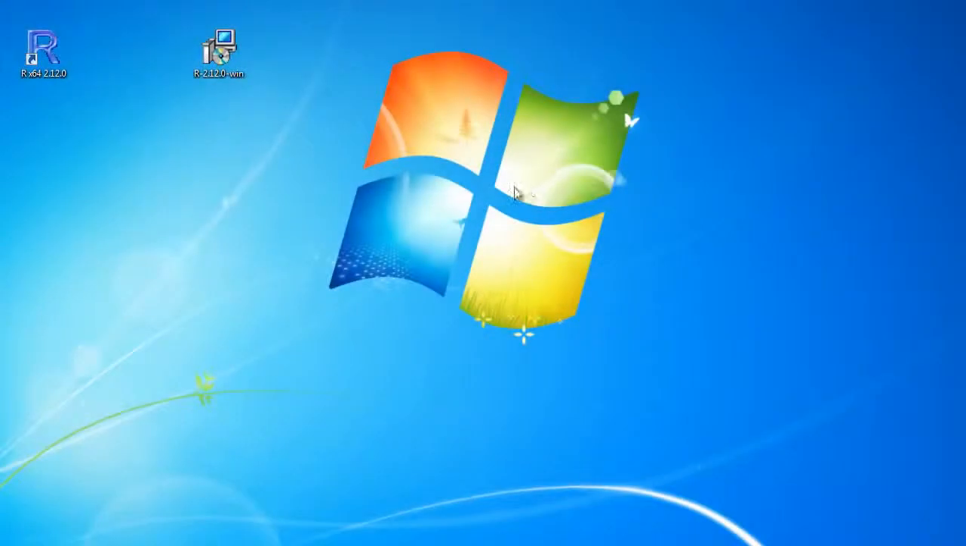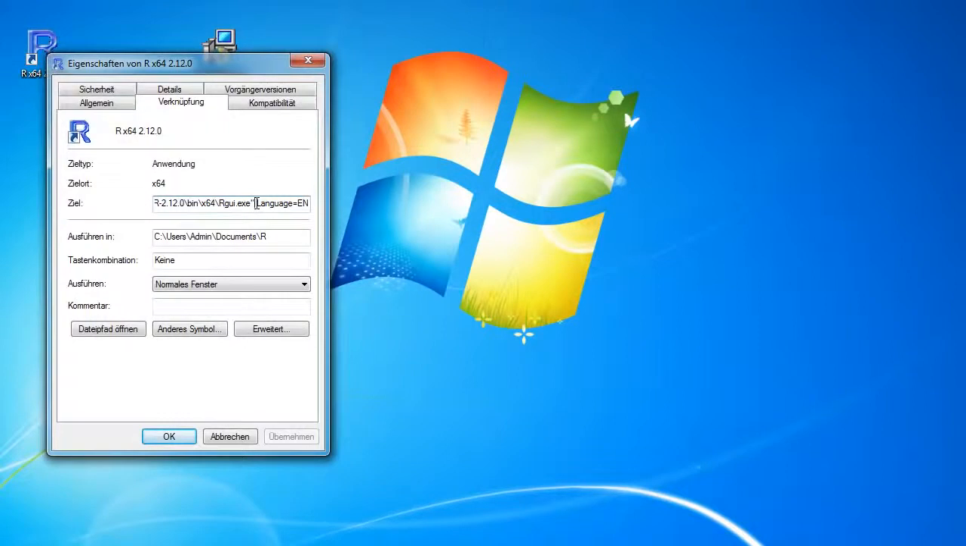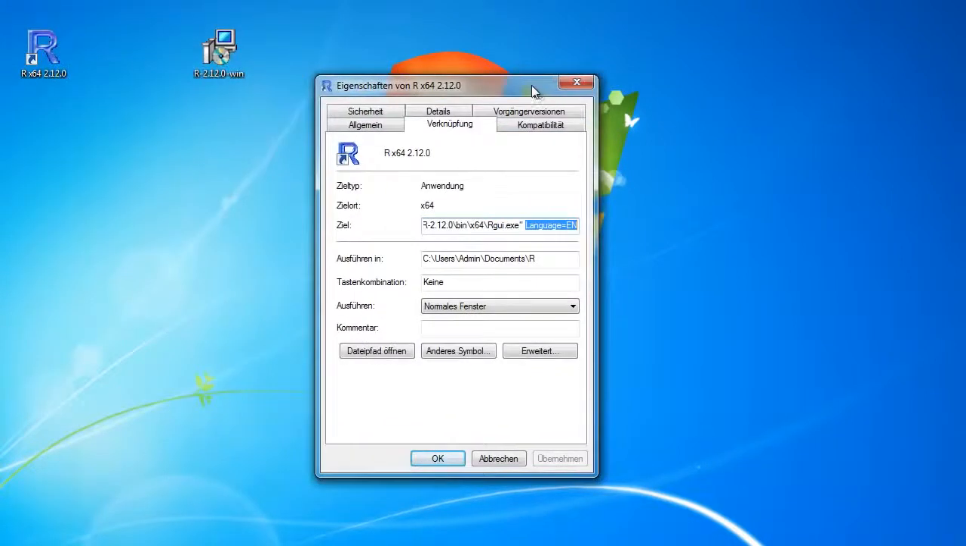Oh, and just one more thing I want to mention: you can change the language of the program. You right click on the start icon, properties, and here you add language EN, then the menu and the program is in English.